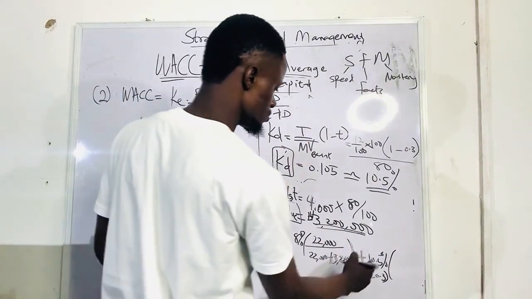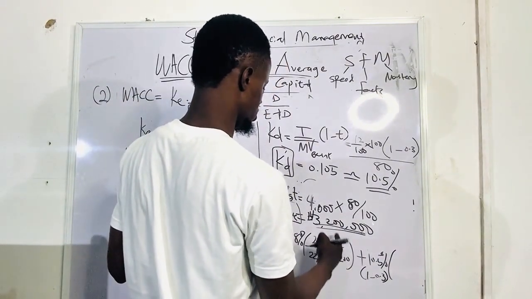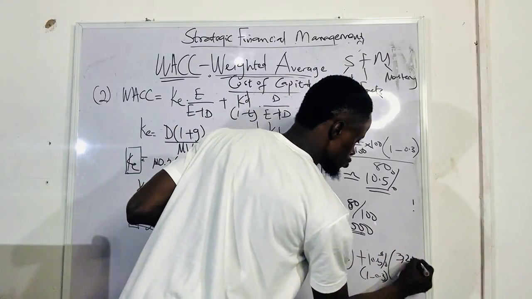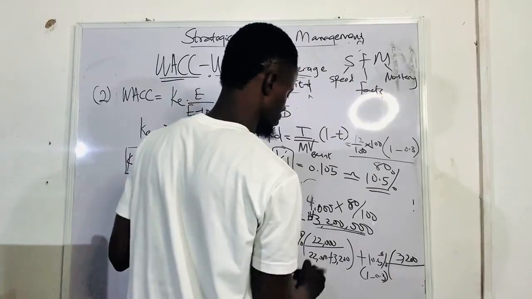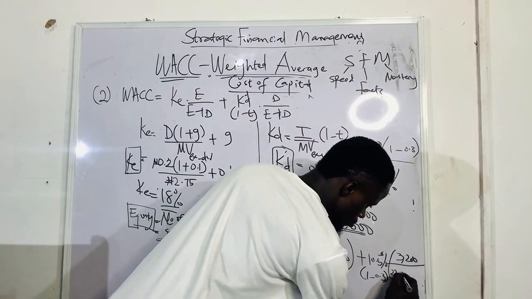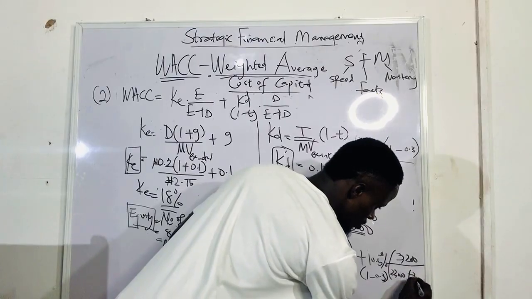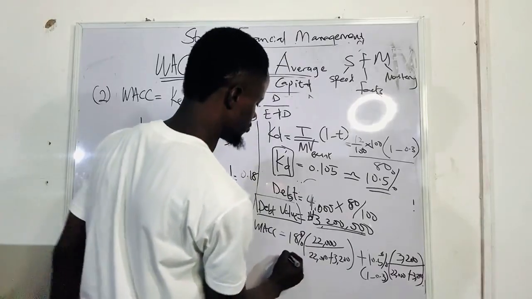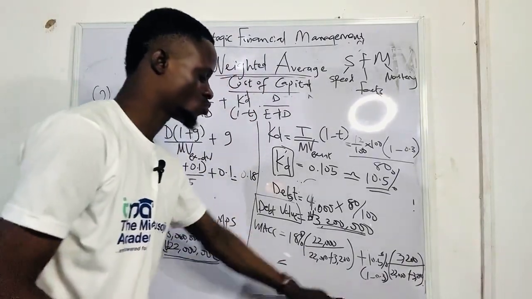Then debt, what's the value of debt? 3,200 over 22,000 plus 3,200. So if we press everything together, we have the answer.